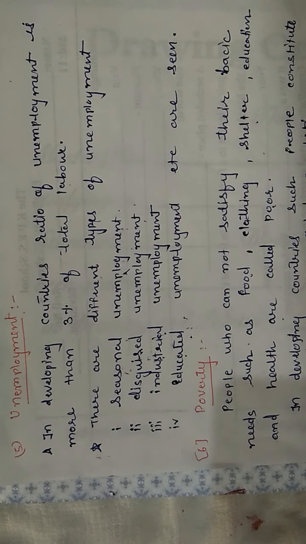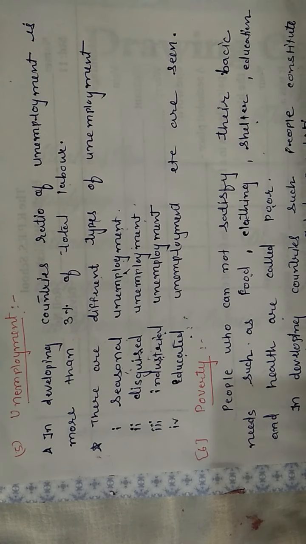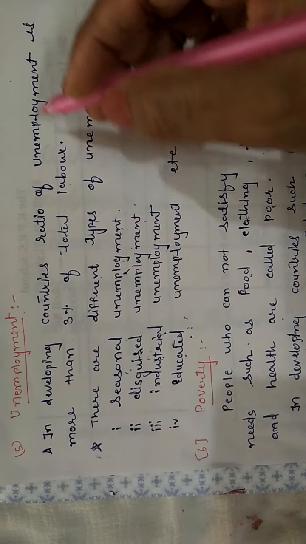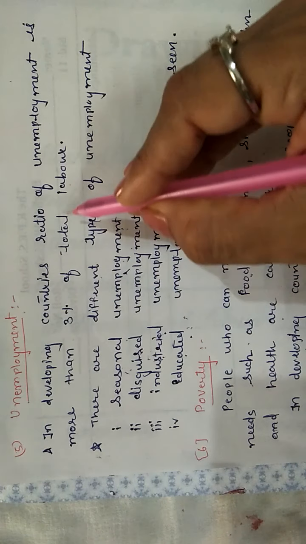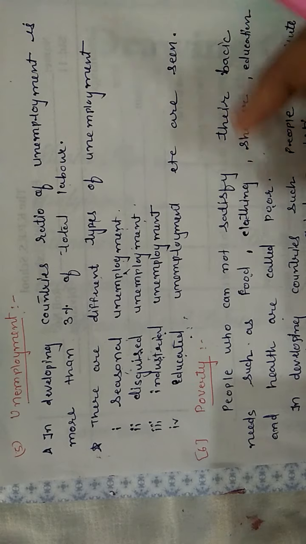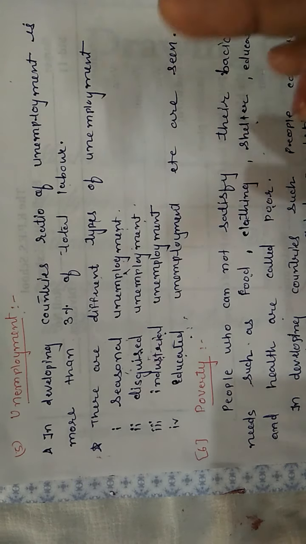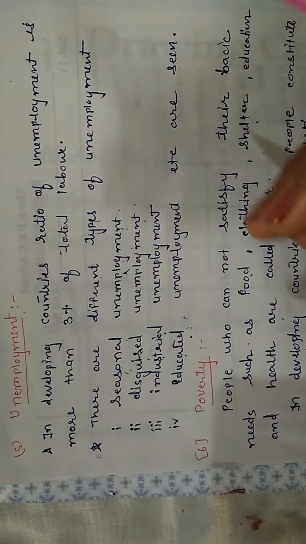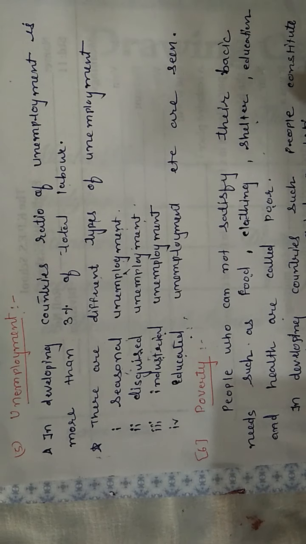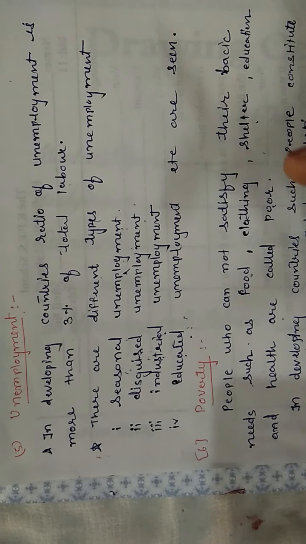That condition is considered unemployment. In developing countries, the ratio of unemployment is more than 3% of the total labor force because of the high population. Unemployment arises because the total supply of labor is more as compared to the demand.